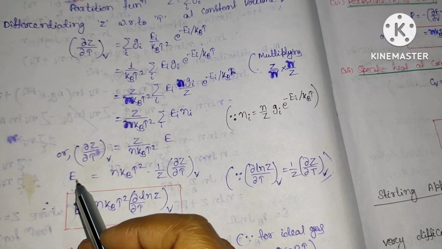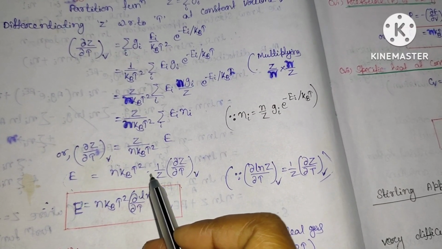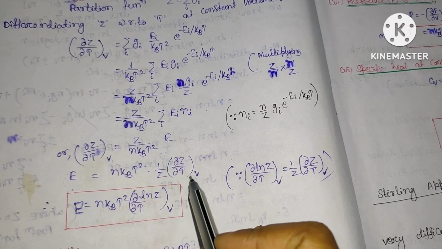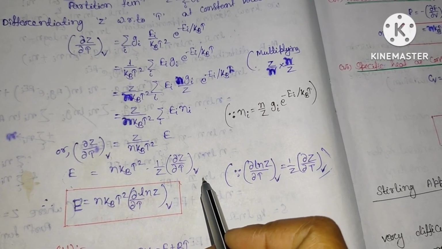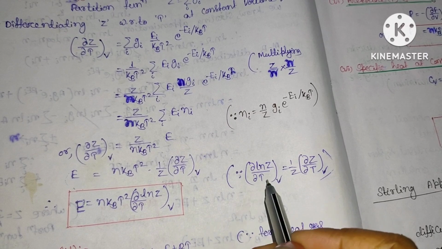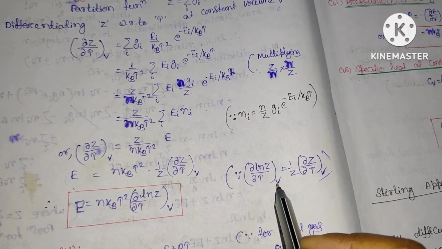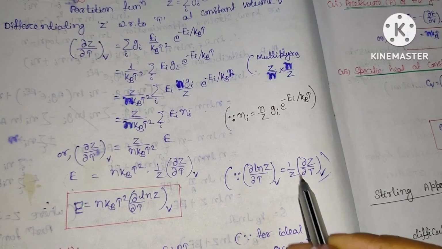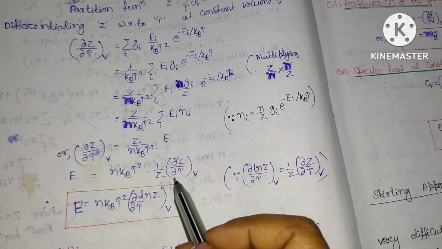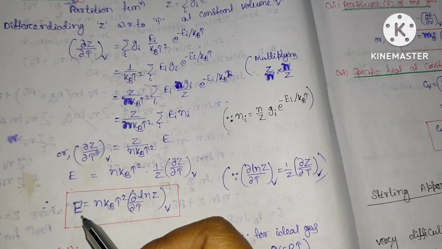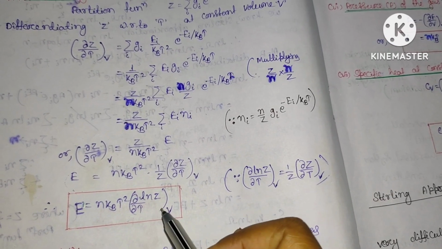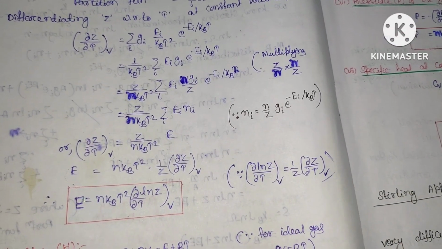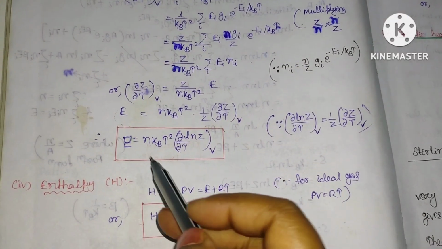Or we can say that E equal to nkT squared into 1 by z, del z by del T at constant V. This can be written as del by del T of ln z at constant V, since the derivative of ln z is 1 by z del z by del T at constant V. So in place of this, the energy will be nkT squared del by del T of ln z at constant V. So this is the expression for the total energy.